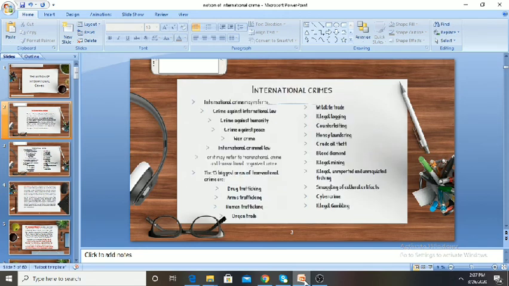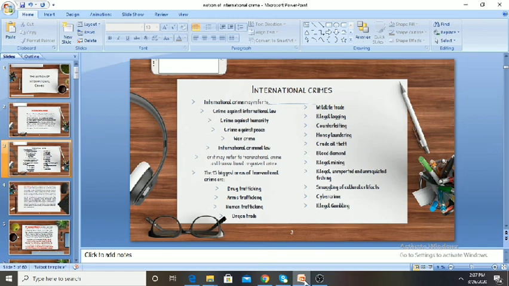Here you can see in slide 2 that international crimes may refer to crimes against international law, because international criminal law is also a part of public international law. So any crime which is against international law will also fall under the notion of international crimes. Then crimes against humanity, crimes against peace, war crimes, international criminal law, or it may also refer to transnational crimes and transnational organized crime.